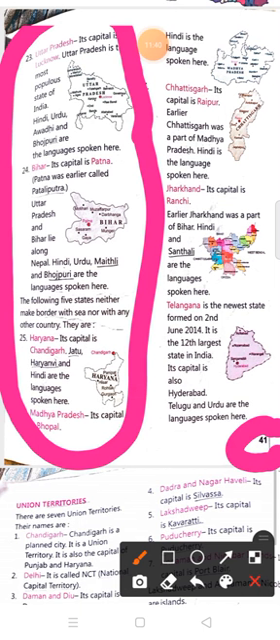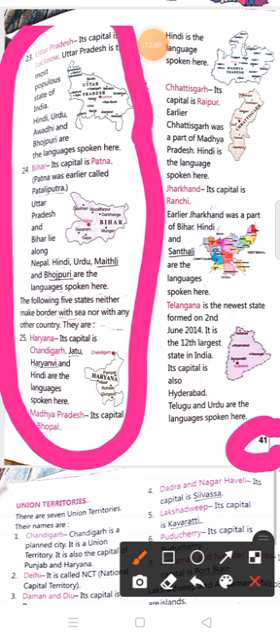Uttar Pradesh, its capital is Lucknow. Uttar Pradesh is the most populous state of India. Hindi, Urdu, Awadhi and Bhojpuri are the languages spoken here. Number 24, Bihar, its capital is Patna. Patna was earlier called Pataliputra. Uttar Pradesh and Bihar lie along Nepal. Hindi, Urdu, Maithili and Bhojpuri are the languages spoken here.